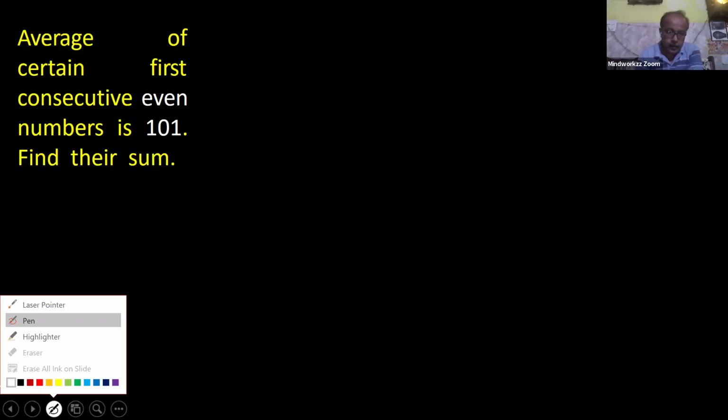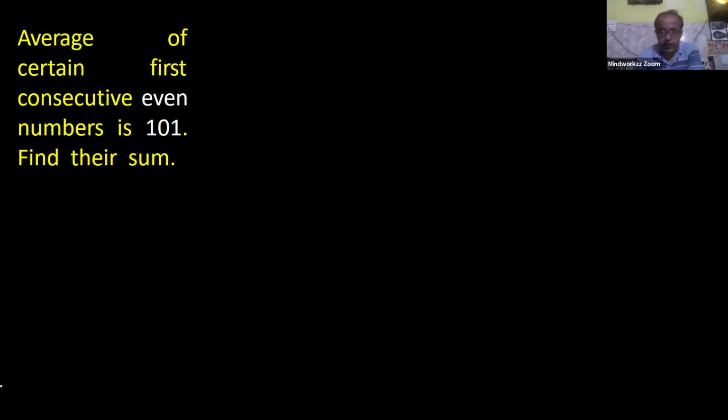Okay, a simple question. Question says the average of certain first consecutive even numbers is 101. Find their sum. Average is given, sum is required, and you know the value of sum through the formula: sum is equal to average into number of terms.